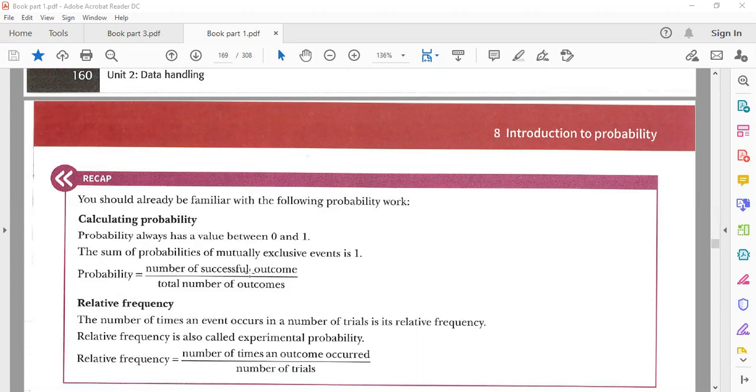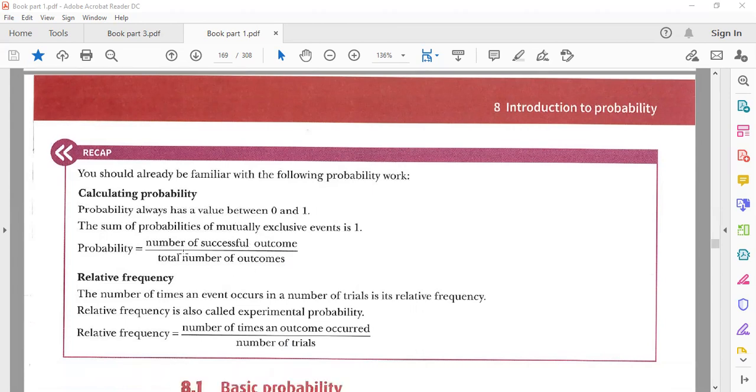1 means maximum. Now here is the simple formula for calculating simple probability: the number of successful outcomes over the total number of outcomes. It seems trivial, it's too easy, so don't be confused by these things. Let's suppose you said to me, sir, I will score 5 goals out of 7. So 5 is your successful outcome, that you did it, and the total is 7.